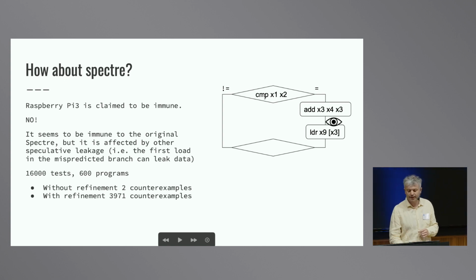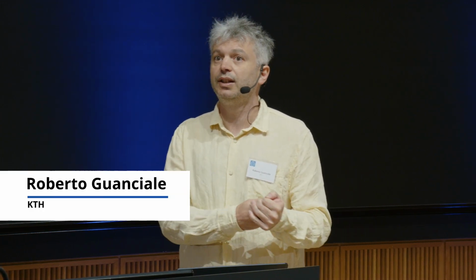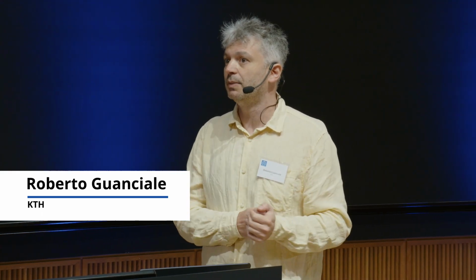In this case, for example, the processor may leak the content of the register X3, even if these two registers are different. And this is a problem because we cannot fix the processor, right? It's quite expensive to fix a processor. So in this case, we need to fix the observational model. That means the observational model needs to take into account that this processor may leak something more than what has been promised by the vendor.